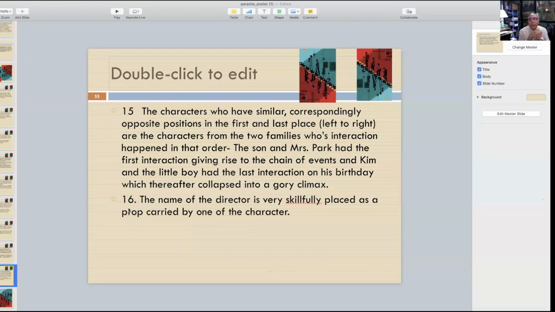The son and Mr. Park had the first interaction, giving rise to the chain of events, and Kim and the little boy had the last interaction on his birthday, if you recollect, which thereafter collapsed into a gory climax because there is a stabbing happening and things like that. And the name of the director is very skillfully placed as a prop carried by one of the characters over there.